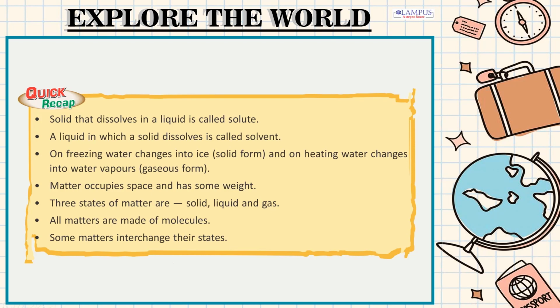Quick recap. Solid that dissolves in a liquid is called solute. A liquid in which a solid dissolves is called solvent. On freezing, water changes into ice, solid form, and on heating, water changes into water vapors, gaseous form. Matter occupies space and has some weight. Three states of matter are solid, liquid and gas. All matters are made of molecules. Some matters interchange their states.